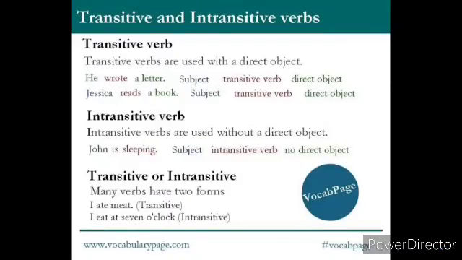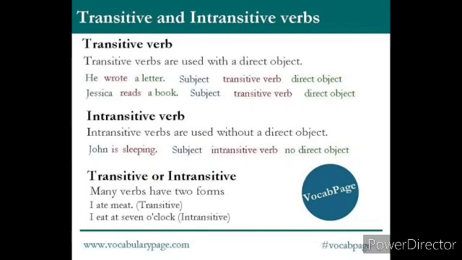So children, as I told you already, transitive verbs are used with a direct object. So see the examples here. He wrote a letter. So here wrote is a transitive verb with a direct object, letter. Then the next one, Jessica reads a book. Here Jessica is the subject, reads is a transitive verb and the direct object is the book. So transitive verbs are usually used with a direct object.